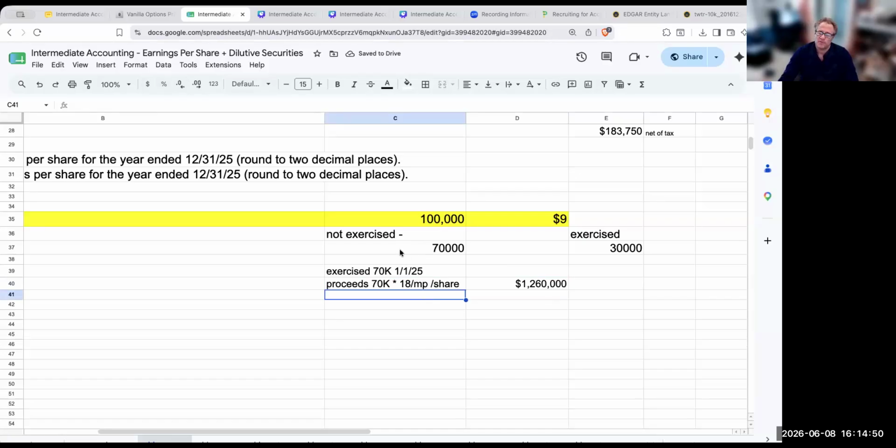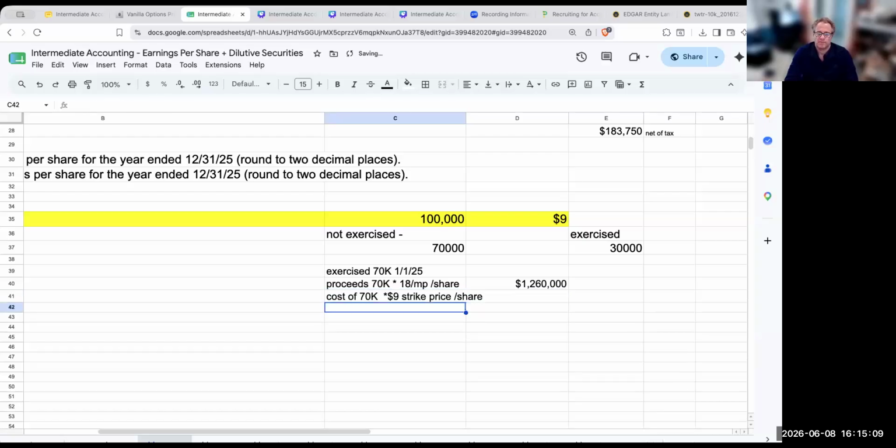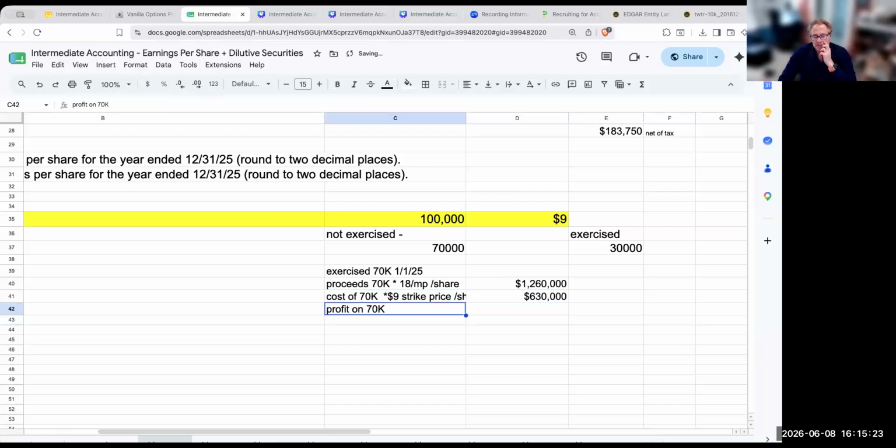Okay, so these were outstanding for the full year. I'm separating these out. So I've got basically 70,000 and $18 market price per share, but these are not free. So the cost to me is going to be 70,000 times 9 strike price per share. So the profit on the 70,000 is basically going to be 630,000.